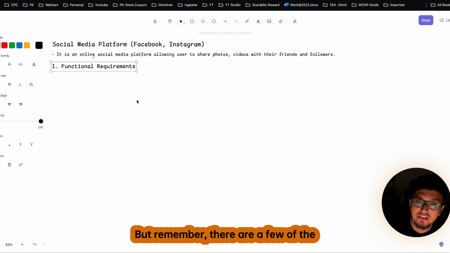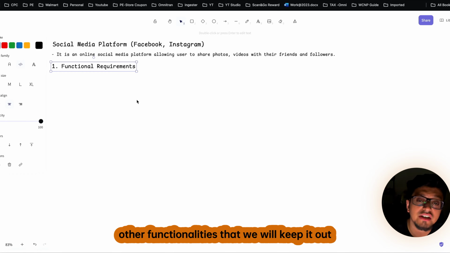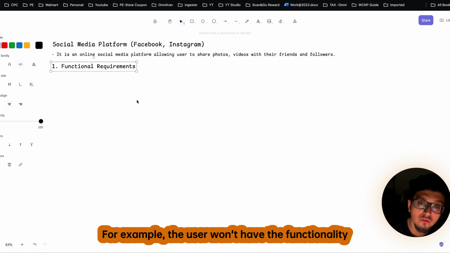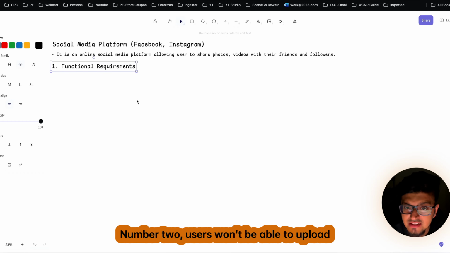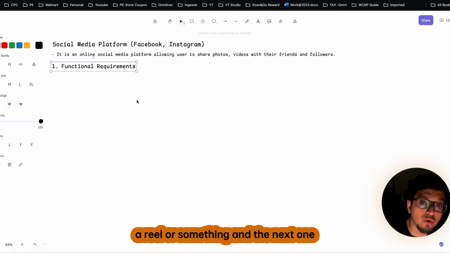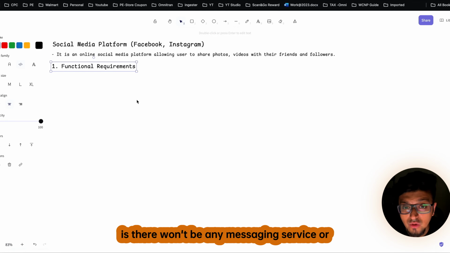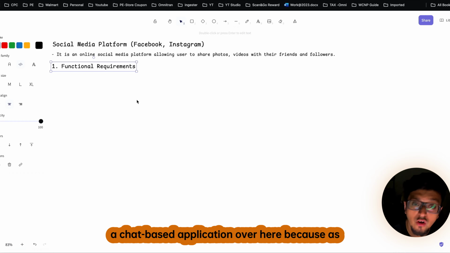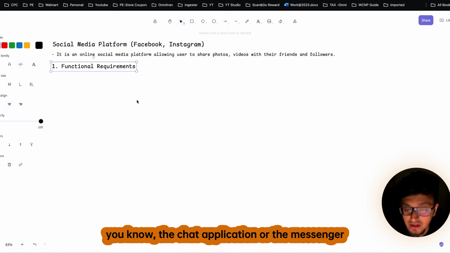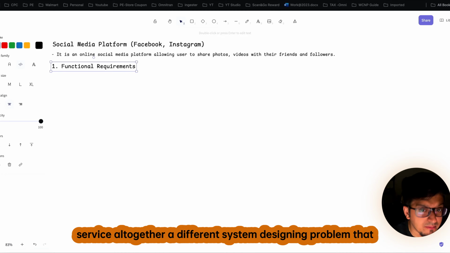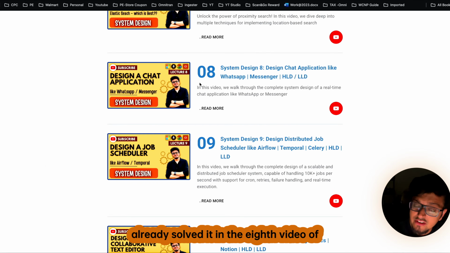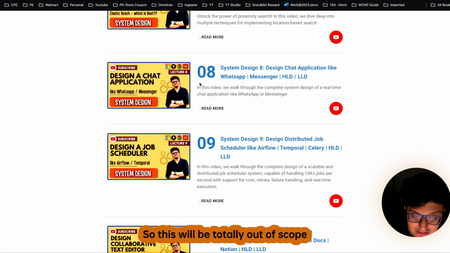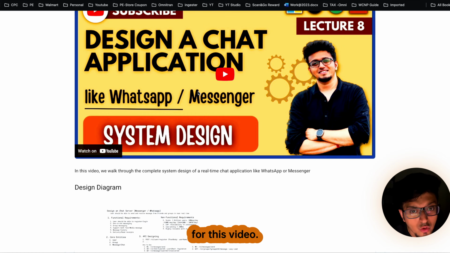But remember, there are a few other functionalities that we will keep out of scope. For example, the user won't have the functionality of adding a story. Number two, the user won't be able to upload a reel. And the next one is that there won't be any messaging service or chat-based application here, because as you know, a chat application or messenger service is altogether a different system design problem that needs in-depth knowledge, which I have already solved in the 8th video of the channel. So this will be totally out of scope for this video.